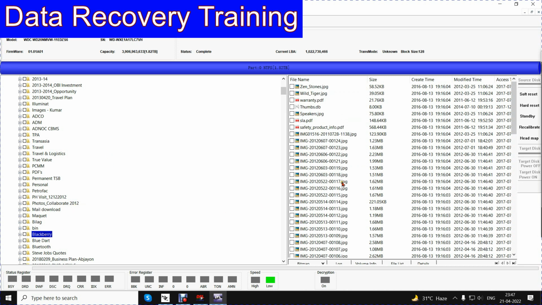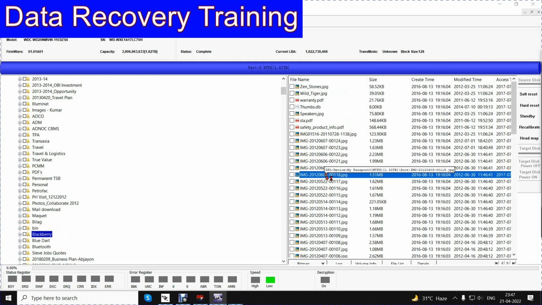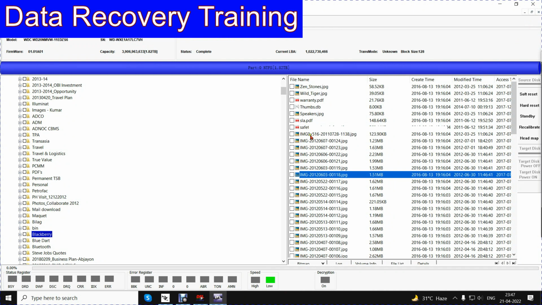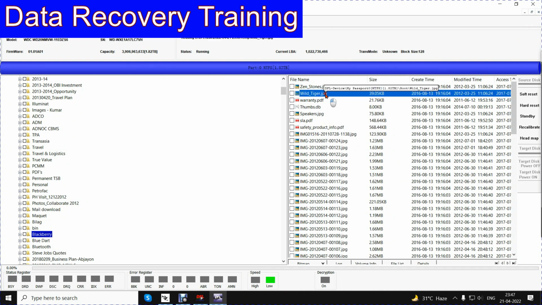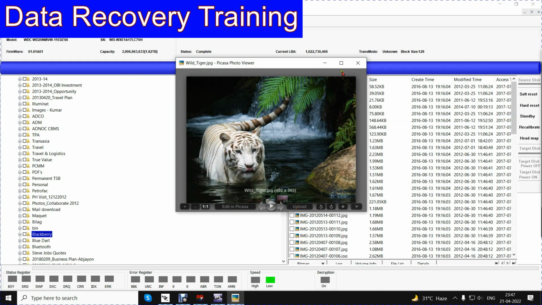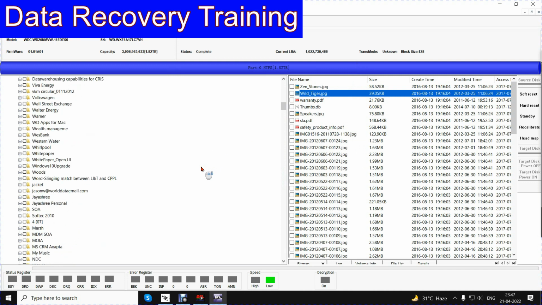Here is a BlackBerry folder. We'll see whether we can open the pics or not. Yes, the pics are opening up. So it's a good sign that we are getting data from this hard disk.